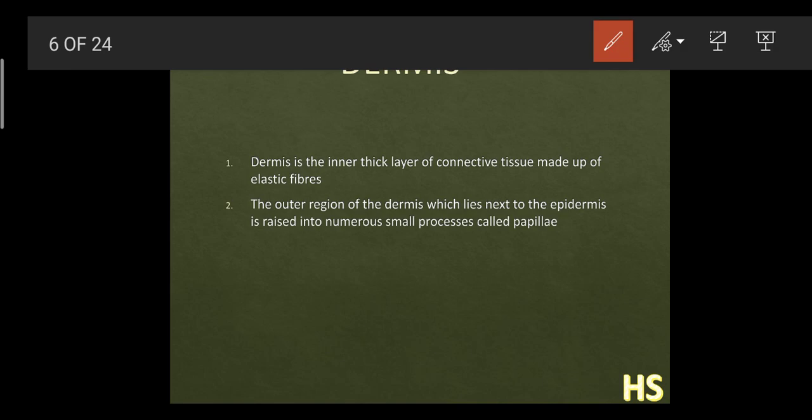Okay, now the second point. It says the outer region of the dermis, which lies next to the epidermis, is raised into numerous small processes called papillae. Understand it like this. Suppose this is the epidermis, this is the dermis, D and ED. ED means epidermis. In between there is one layer, like this, a layered kind of thing. They are called the papillae.